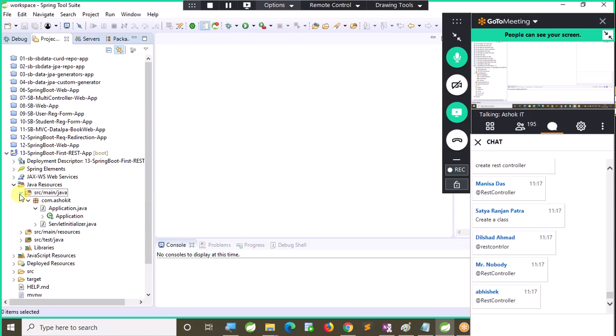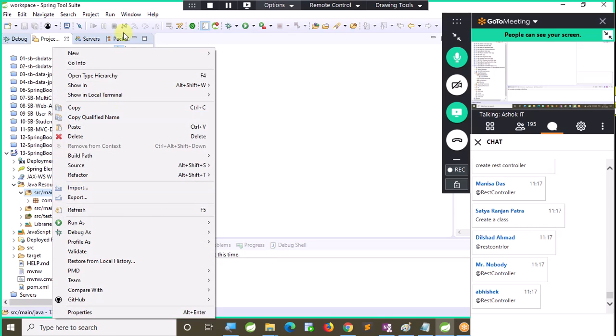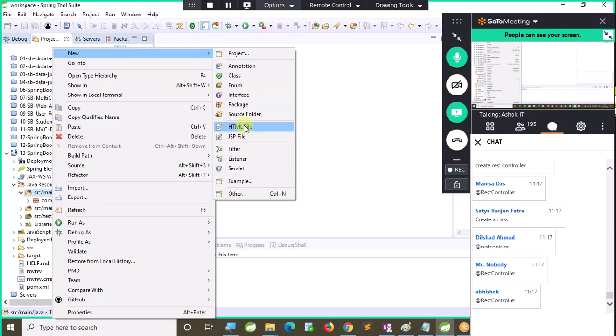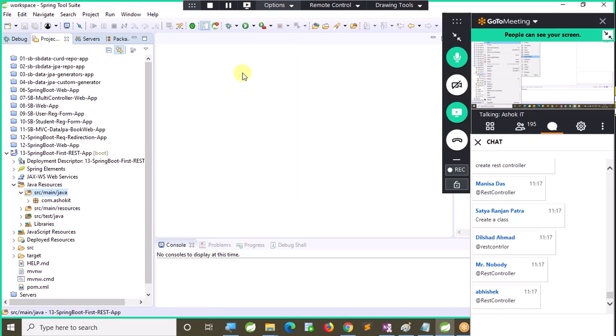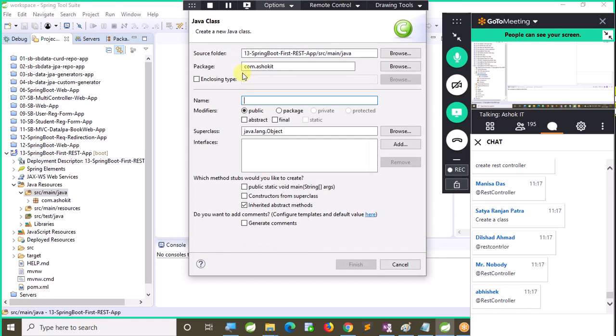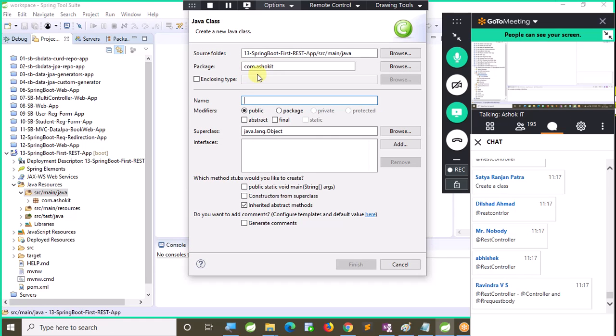Now let me create that class. REST controllers are called resources, REST resources. So I will create a class inside a package called resources. A resource is nothing but a REST component. com.ashokit.resources. Here I'm going to create one welcome resource or welcome REST controller.